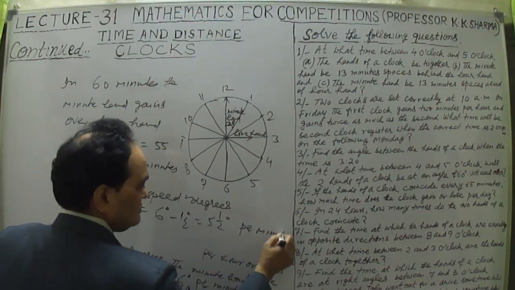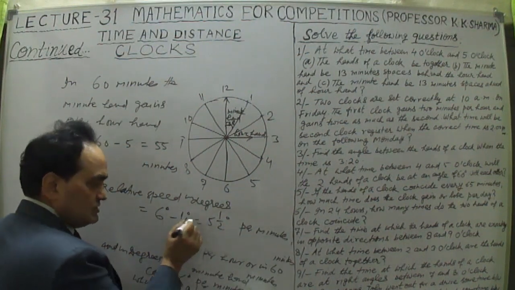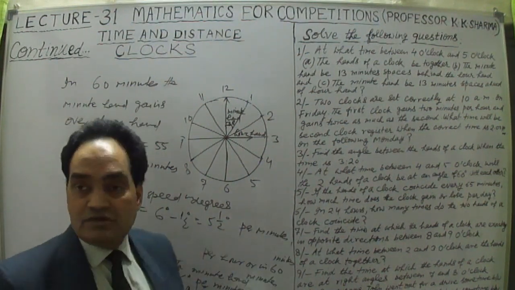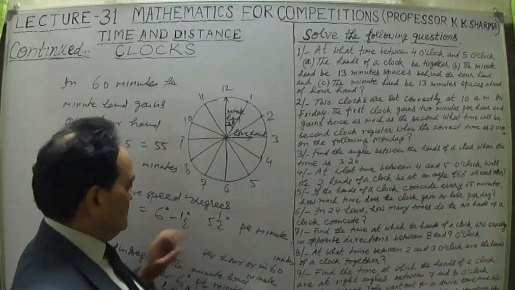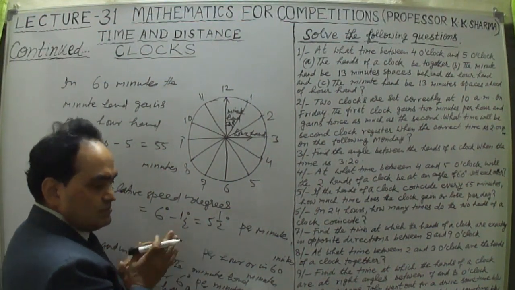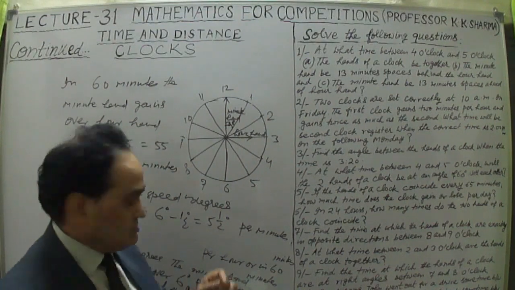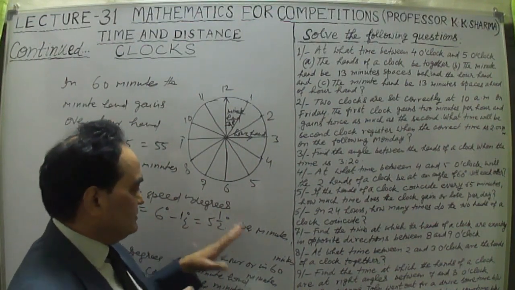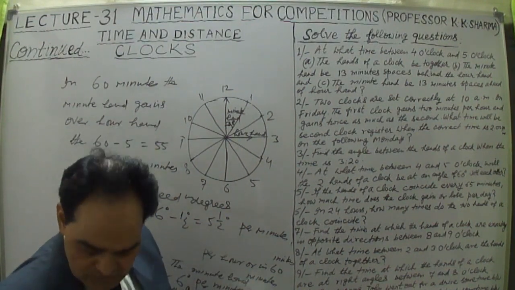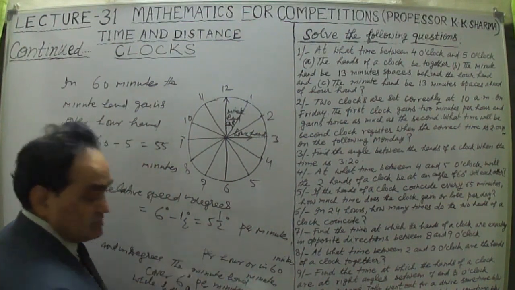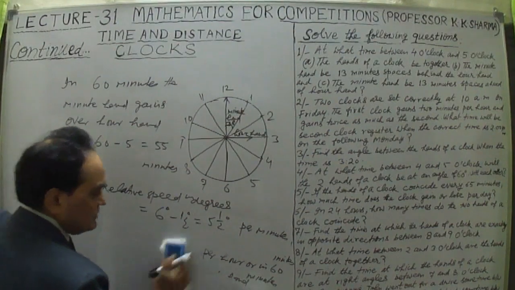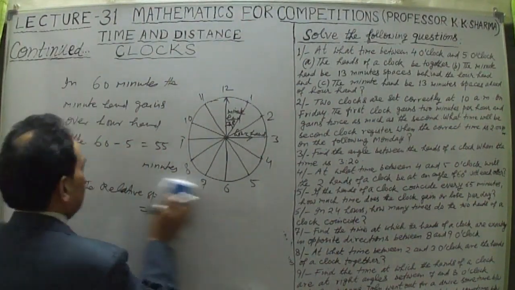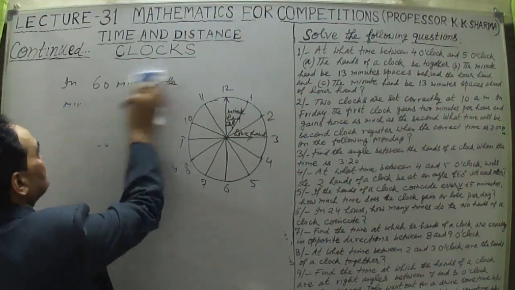Per minute, the gain is 5.5 degrees by the minute hand over the hour hand. So the space between them, minute and hour hand, is 5.5 degrees per minute. That is the angle in degree wise, and the other is 55 minutes space between them. These are the two relative speeds we can take.